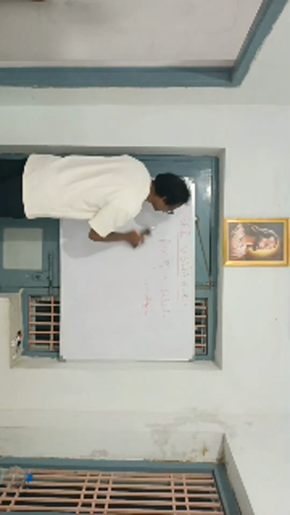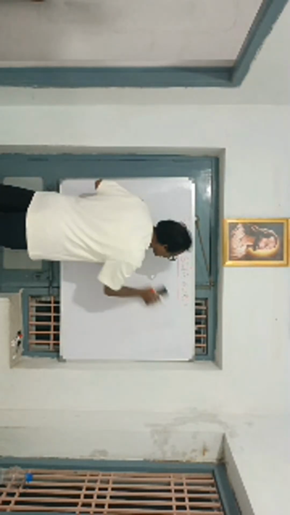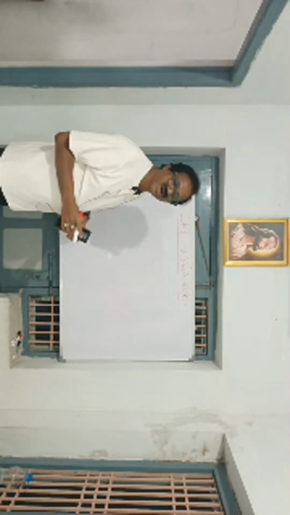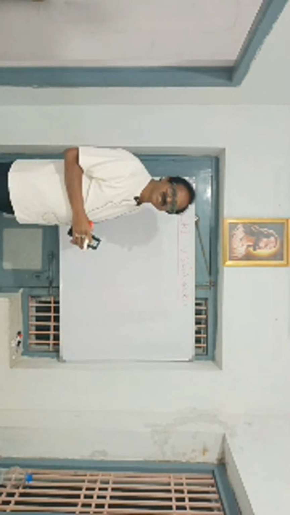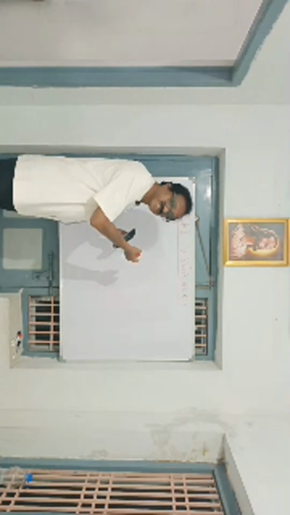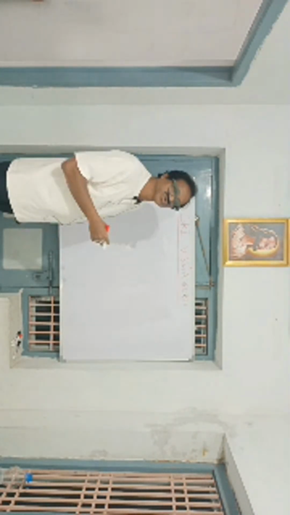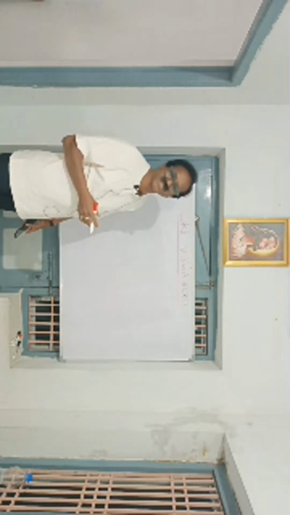What is another formula? The length of an arc of a circle, previously we said, if theta is given in degrees, then S is equal to 2 pi r into theta by 360 degrees.